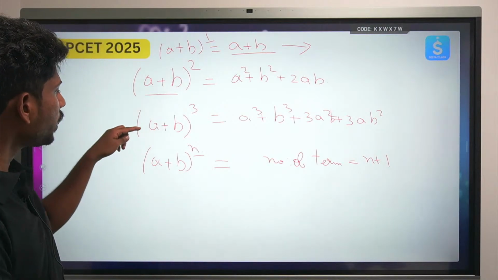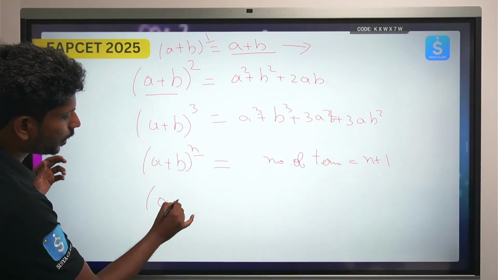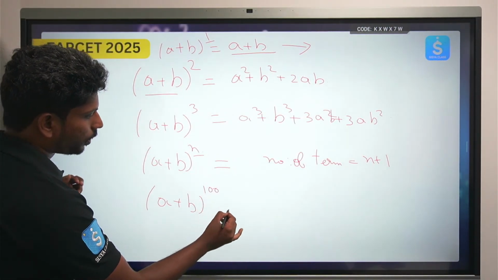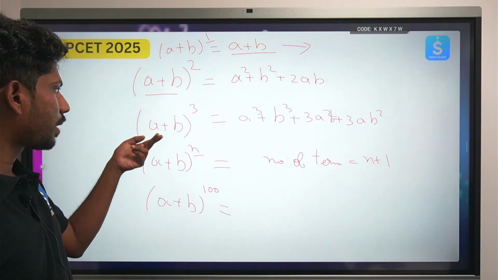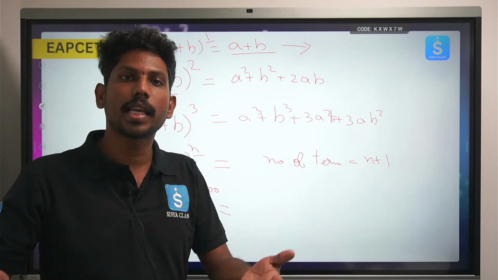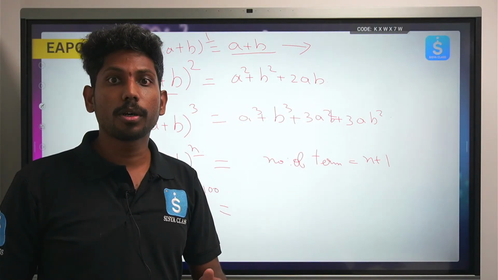Now, but I will ask you a question. What is a plus b whole power 100? Up to here we can memorize a plus b whole square, a plus b whole cube. To an extent we can even memorize a plus b whole power 4. But what about a plus b whole power 100?